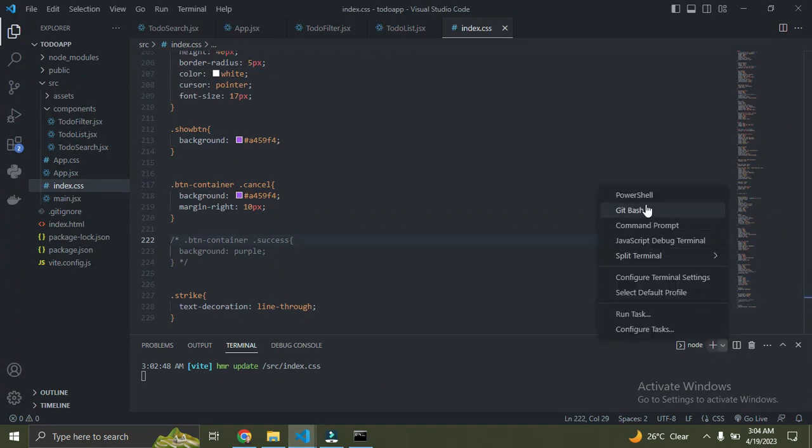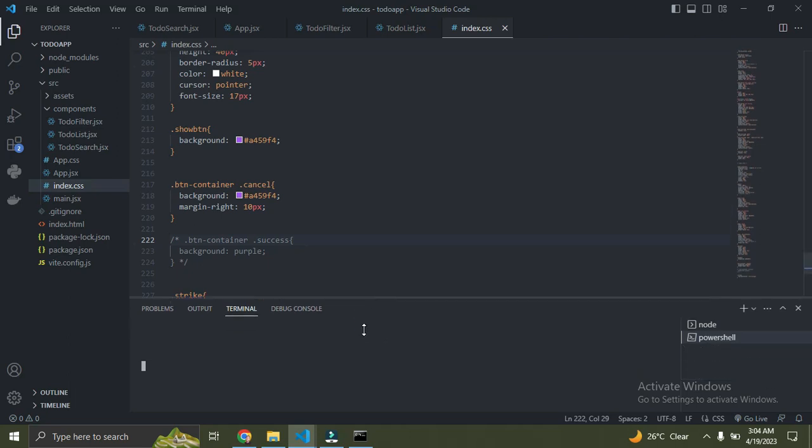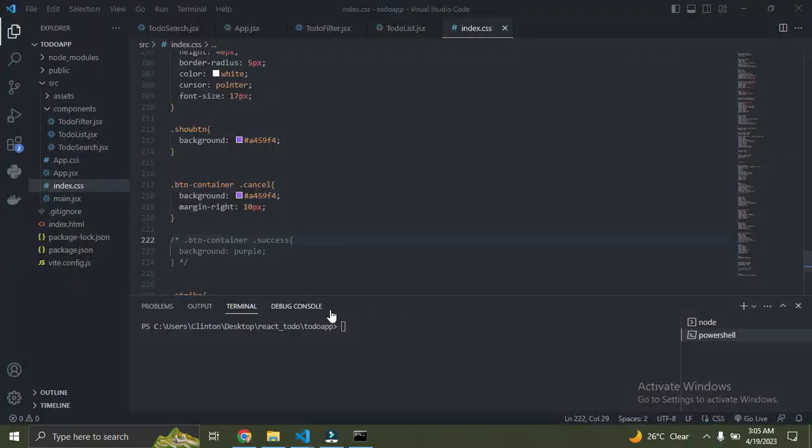So let's create a new PowerShell. You need to install the React icons library first. It's necessary. You can see here the first thing they said is npm install react-icons. So let's go install it. Just run npm install react-icons. So it's going to install that. While it installs, let's go get some of the icons we need.